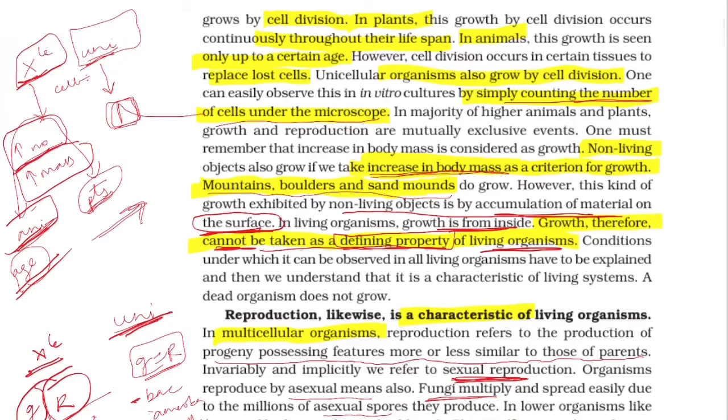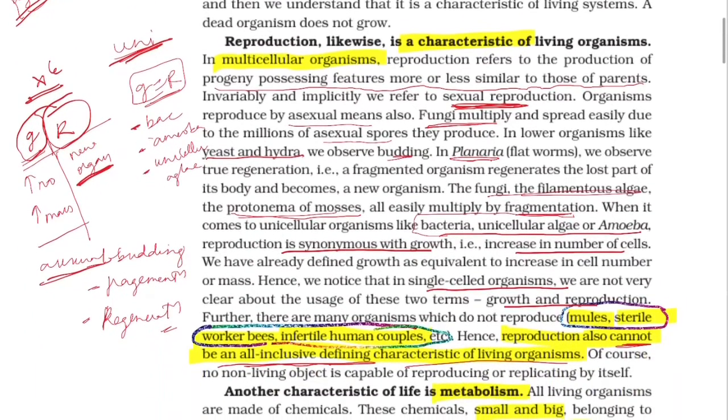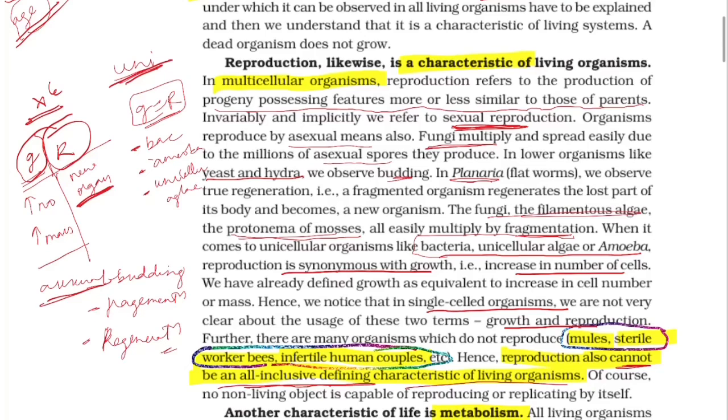But that cell division is only to replace the lost tissue. That is, if you are 18 years old and above, cell division happens, but only to replace the lost tissue, and that does not lead to growth. This applies after 18 in human males and 16 in human females.